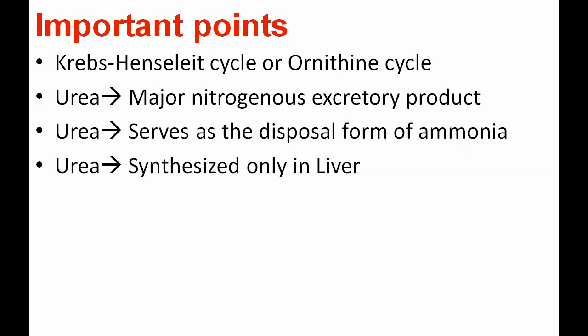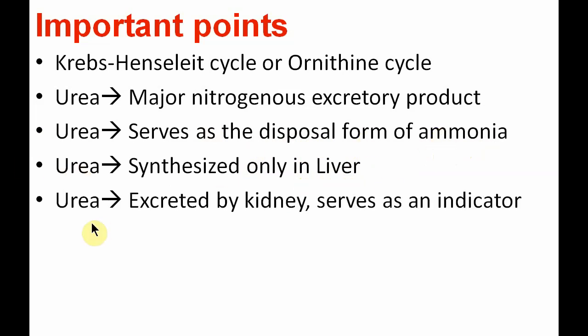It is synthesized only in the liver. It is a very important aspect. You can see how important the liver is in detoxification of ammonia through the urea cycle. And urea is excreted by the kidney, so it serves as an indicator for the kidney function test, or we can say the renal function test.